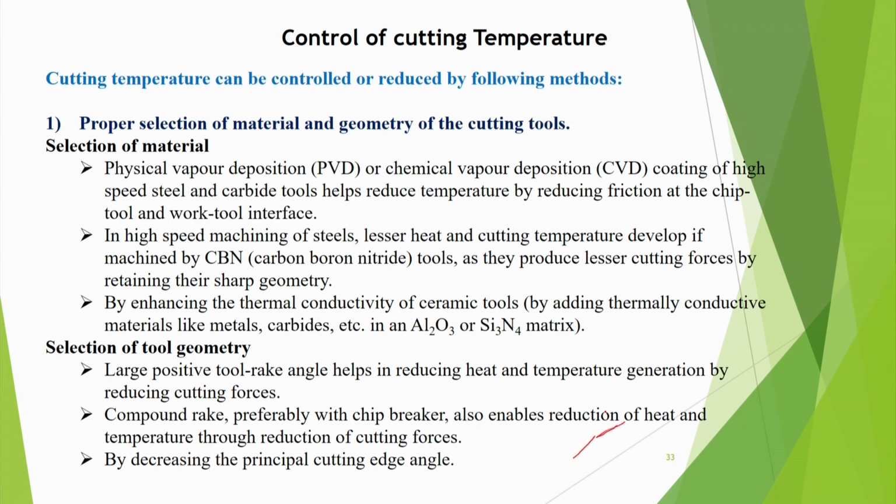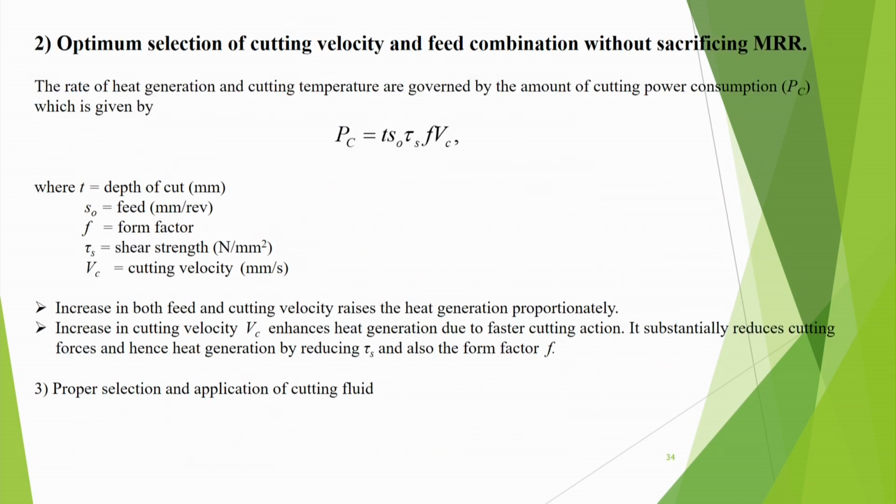distance, another rake. By decreasing the principal cutting edge angle, or in a way increasing the side cutting edge angle, heat can also be reduced. Then optimum selection of cutting velocity and feed combination without sacrificing material removal rate is important.